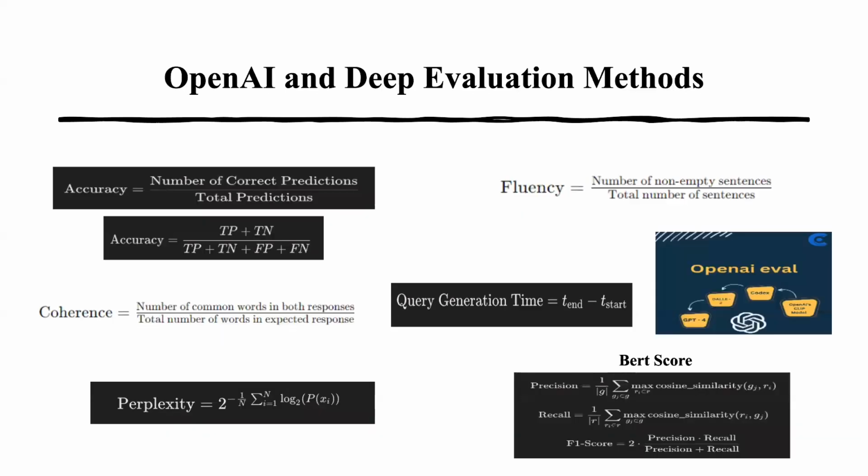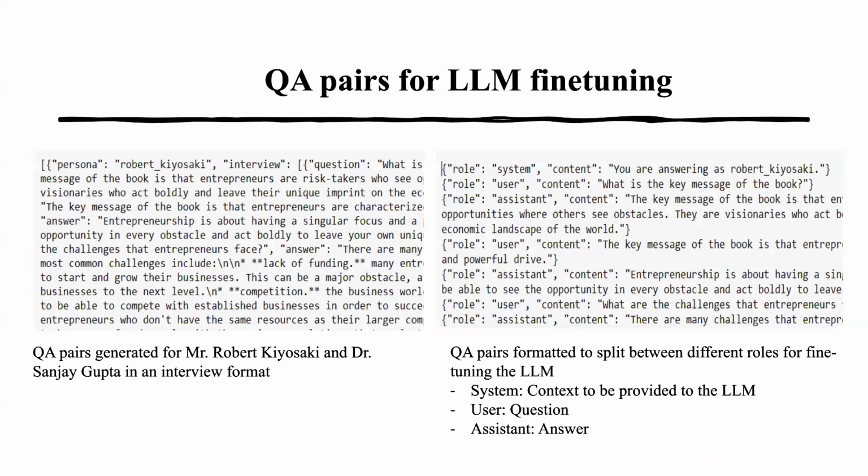These were the evaluation methods that we used to evaluate our models against each other. We used OpenAI and deep evaluation methods, where accuracy stands for the number of correct predictions divided by total predictions, and fluency. We also evaluated the models based on their query generation time.